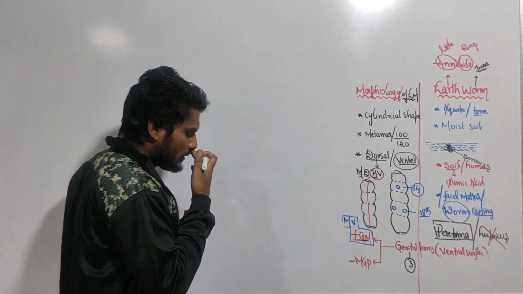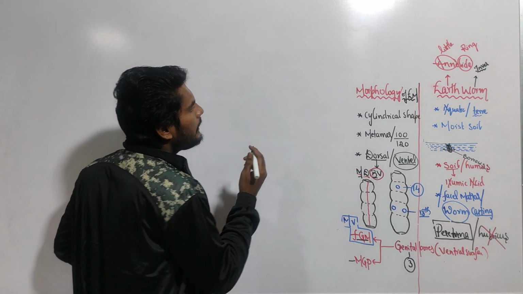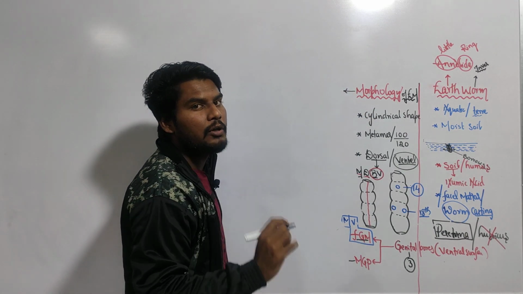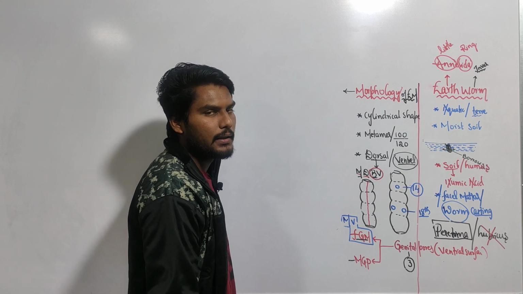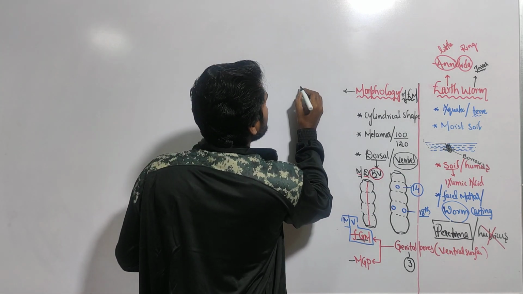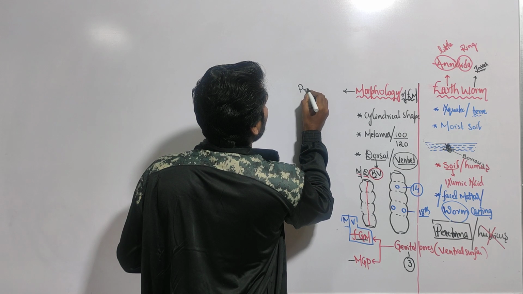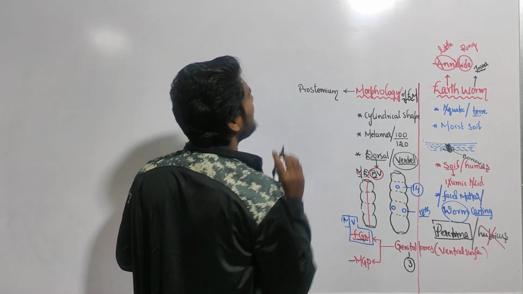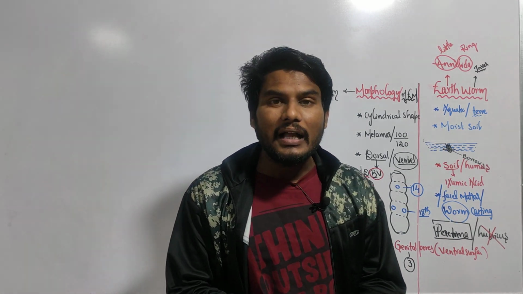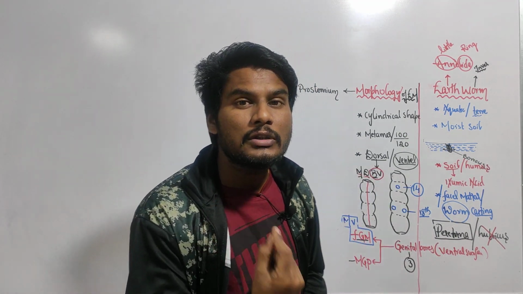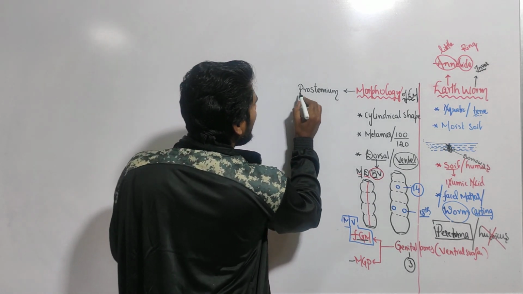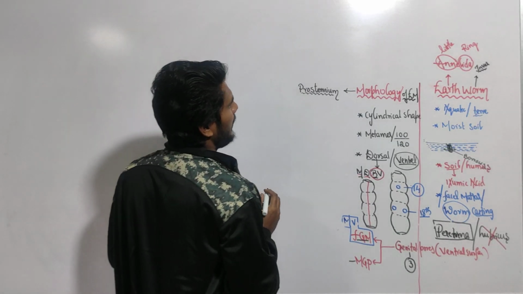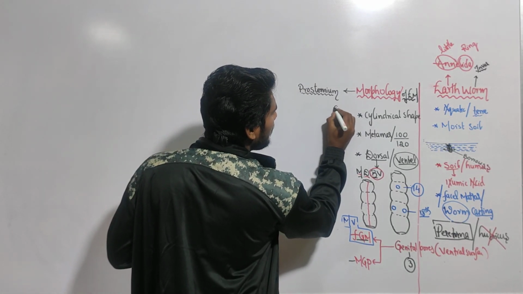Next, still morphology you have to study. Remember, the earthworm contains one segment-like structure, but that is not a segment. It is appearing like a segment, but it is not. That is called prostomium. It is a false segment, so it is also called a pseudo segment. The name of it is prostomium. Then it also has the first segment.